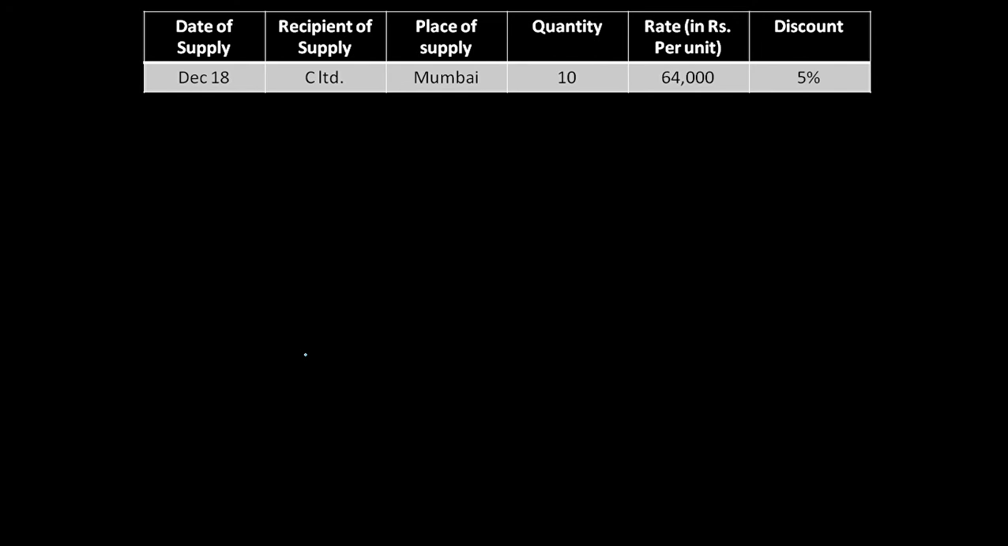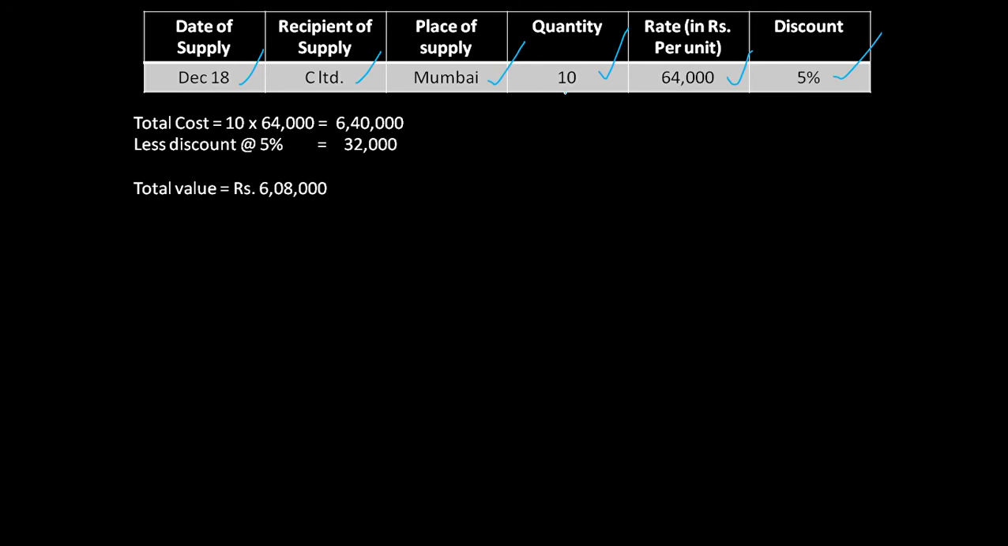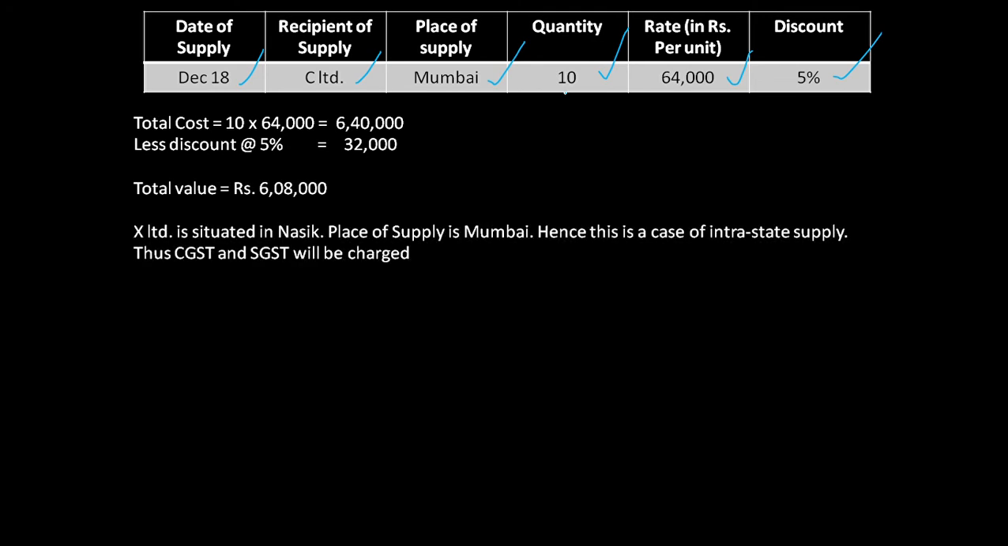Next, date of supply when it is 18, recipient of supply C Limited, Mumbai supply করছে 10 quantity 64,000 and 5% discount. What we have is total cost 64,000 into 10, discount 32,000, then the total value comes to 6,08,000. X is in Nasik and place of supply is in Mumbai. So are they in the same state? Yes, they are in the same state.